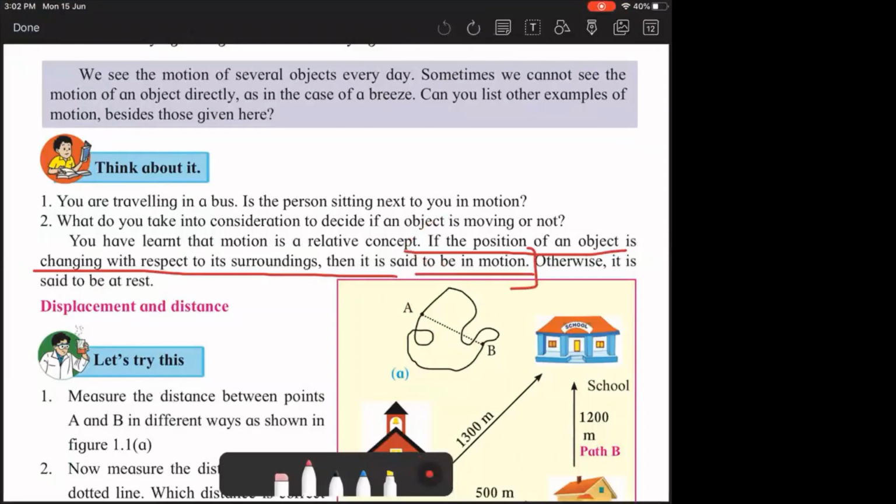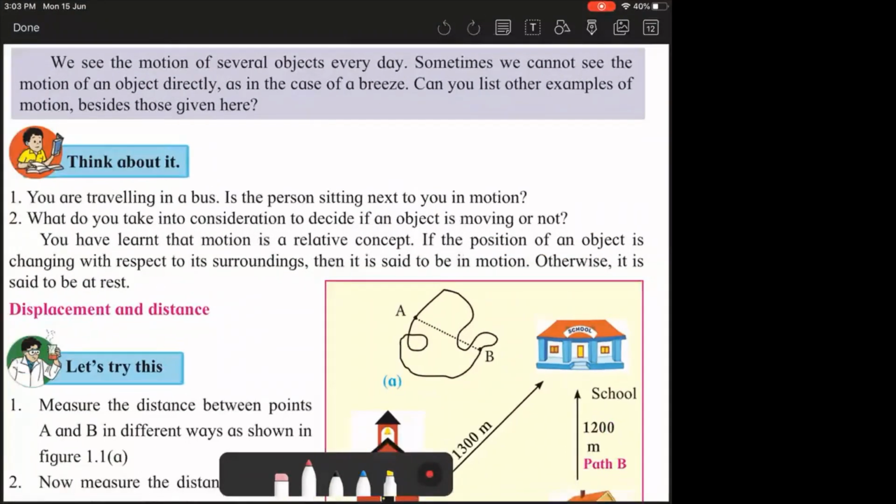So, I'm just marking it instead of underlining so that it becomes clear. If the position of the object is changing with respect to its surrounding, then it is said to be in motion. So when I started the topic, I gave you two examples.